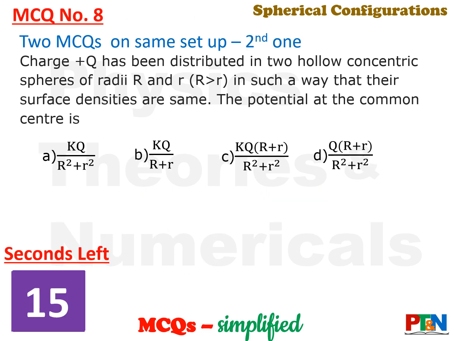Next MCQ, same setup. Charge Q has been distributed in two hollow spheres in such a way that their surface densities are same. You need to find out the potential at the common center. 4 options, 15 seconds time for you. Your time starts now.